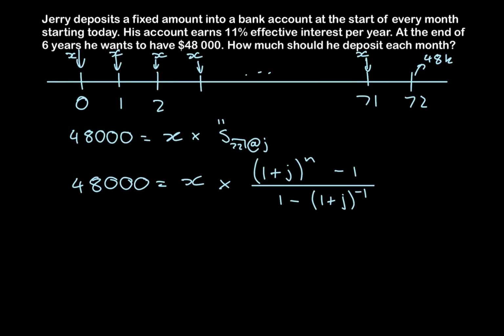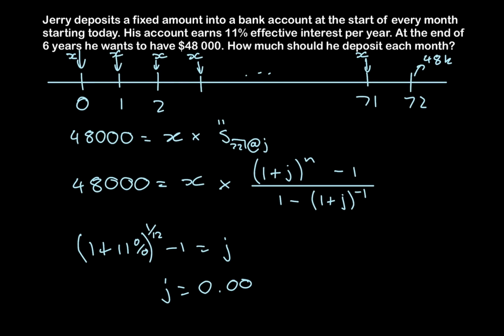Let's solve for J. So 1 plus 11%, which is our effective rate per year, should be equal to 1 plus J to the power of 12. So if we solve for J by taking both to the 12th root and then subtracting 1, we should get 0.008734593824.